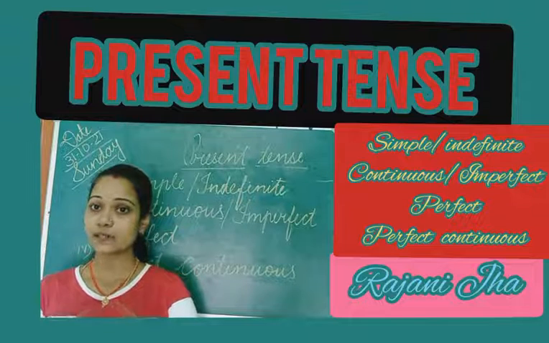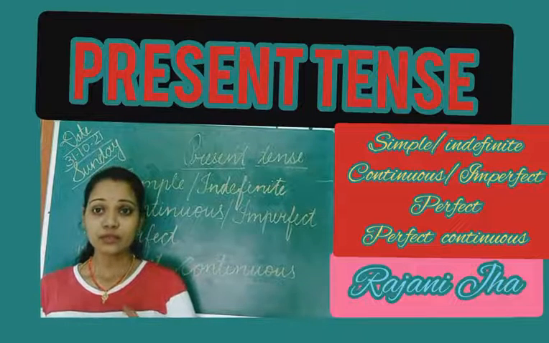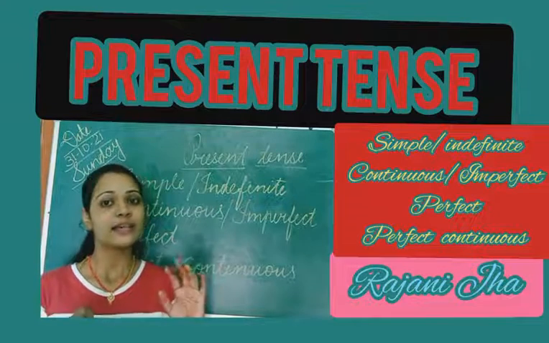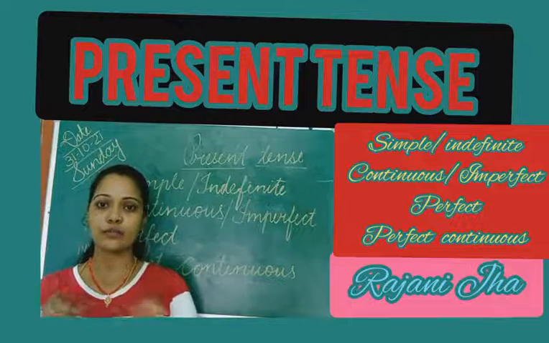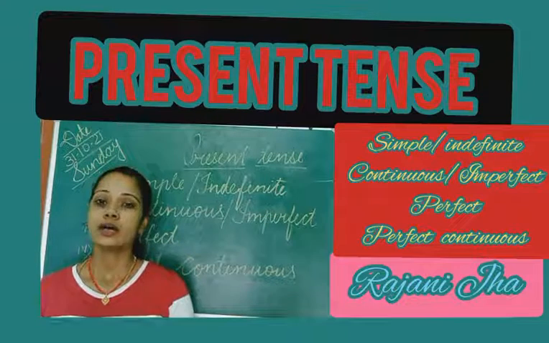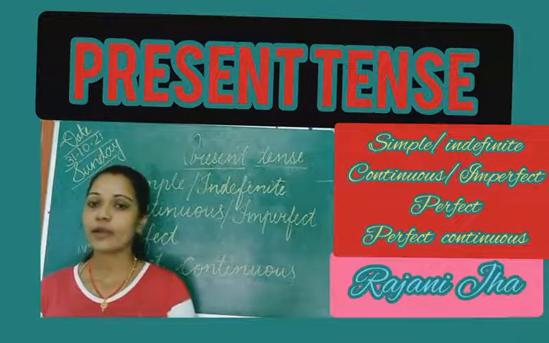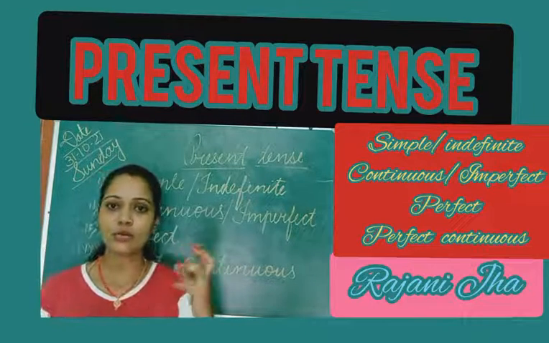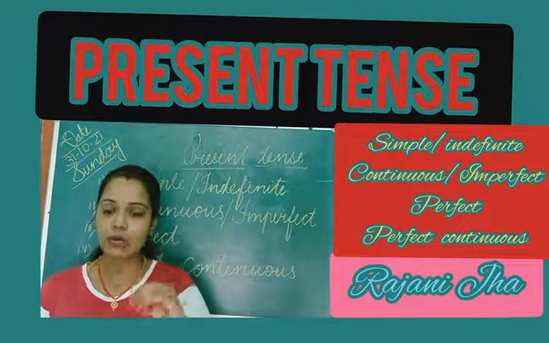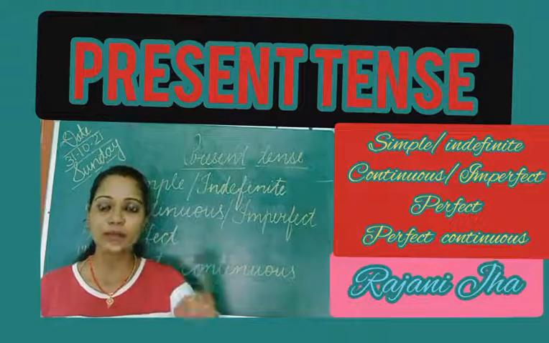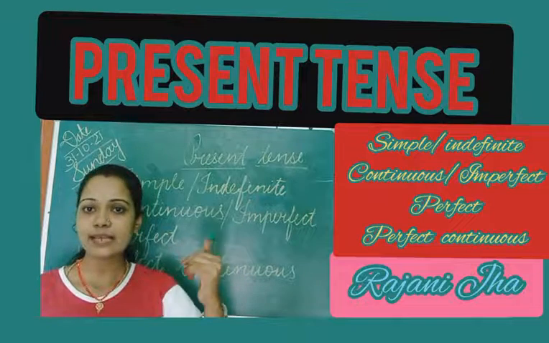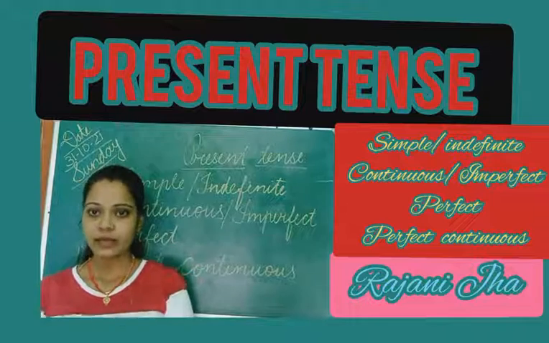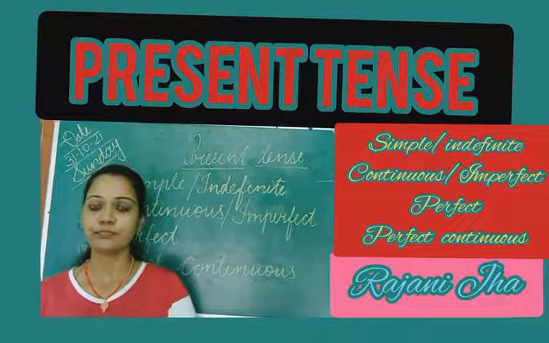As I had explained in that video, tense is a term which helps us to know the time of an action, and it has been divided into three parts: present tense, past tense and future tense. The present tense talks about the incidents of present time, that is now. It talks about the incident or action of now. Past tense talks about back incidents, back actions, and future tense talks about coming time, which will be coming to us, which is not done.